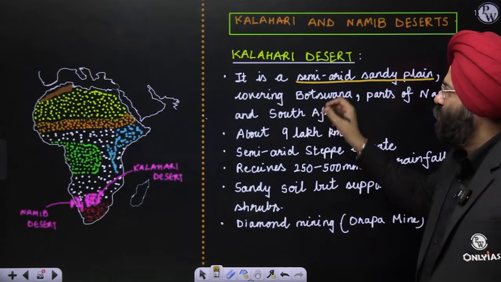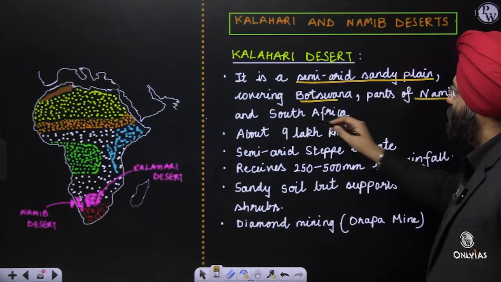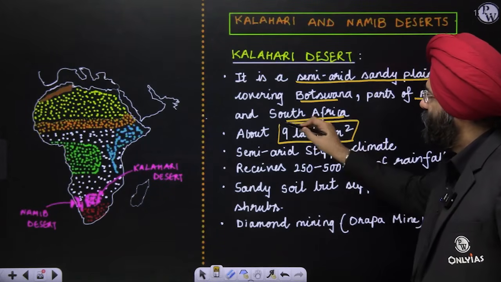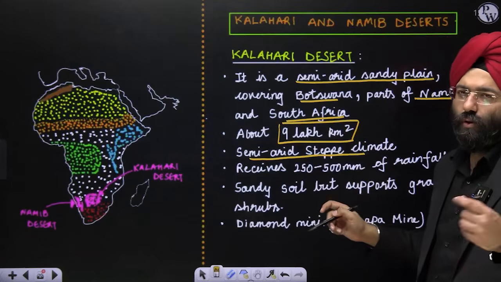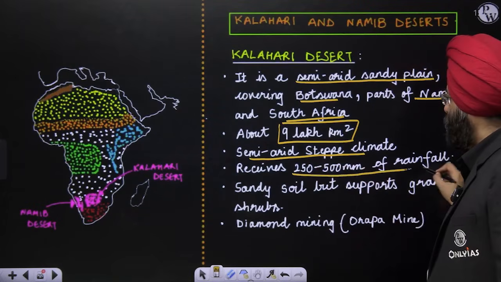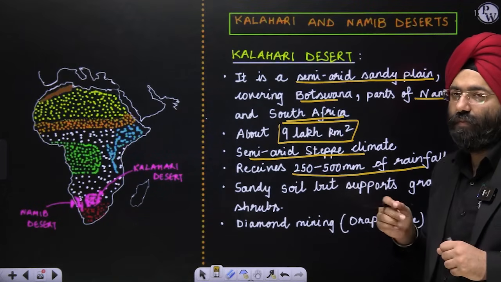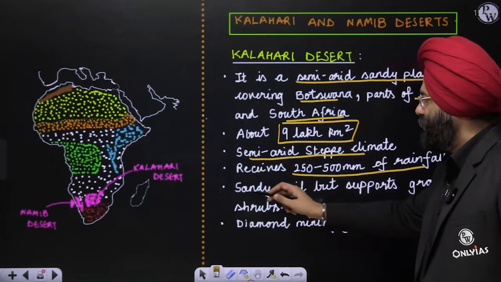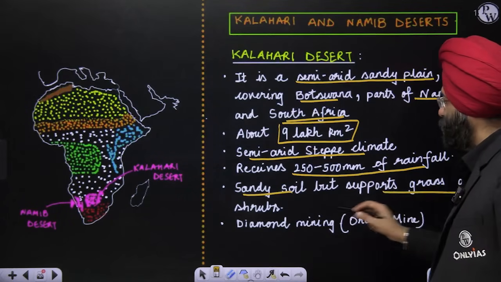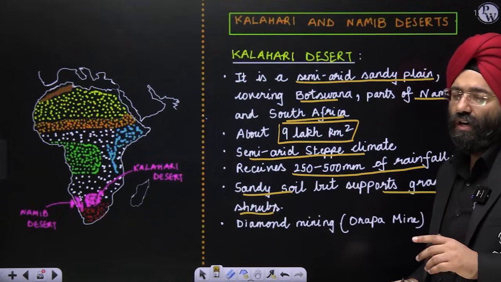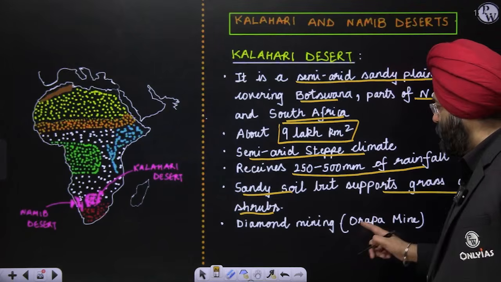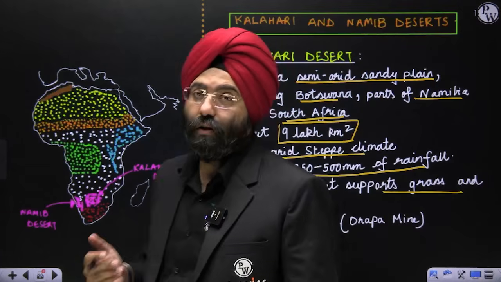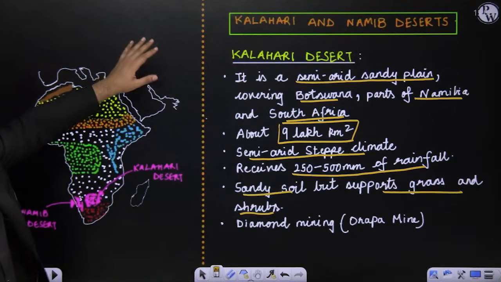It covers regions of Botswana, and parts of Namibia and South Africa. The area is again humongous, 9 lakh square kilometers. It has a semi-arid steppe climate, receiving about 250 to 500 millimeters of rainfall. This is relatively higher from the perspective of a desert, which is why it is semi-arid also. It has sandy soil but supports grass and shrubs. An important thing here is that a very important diamond mine, the Orapa mine, is found in this region, famous for diamonds, and that is why mining activities keep going on here also. So this is the Kalahari Desert.